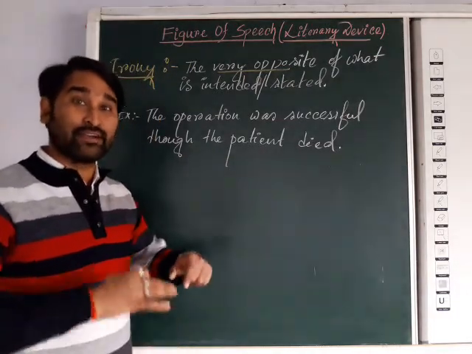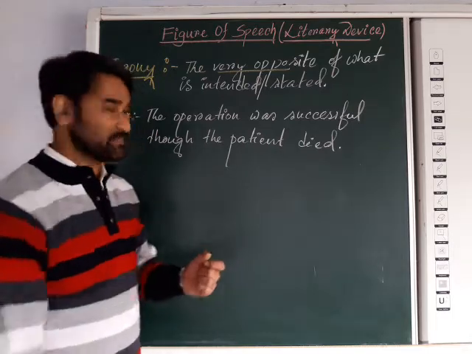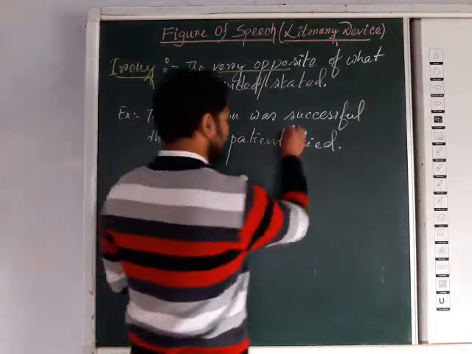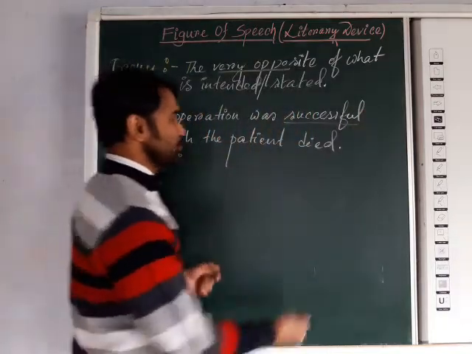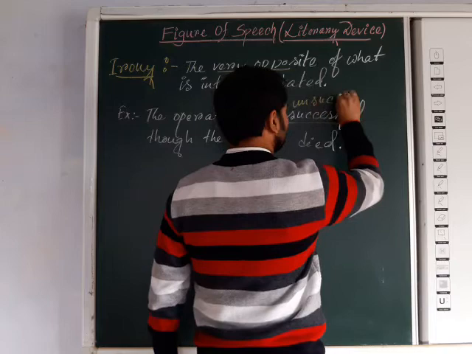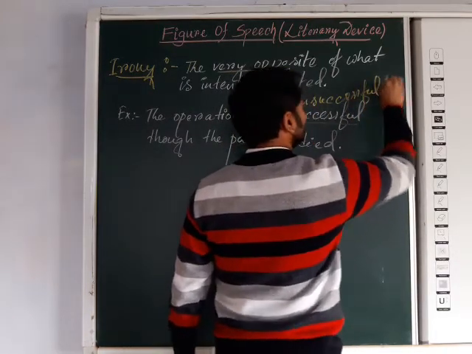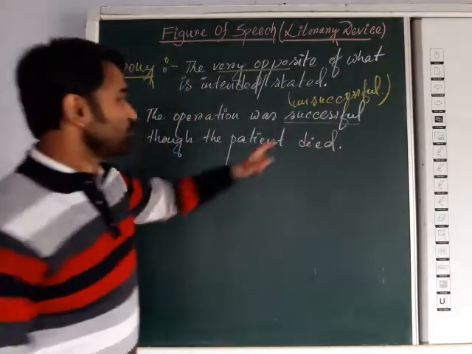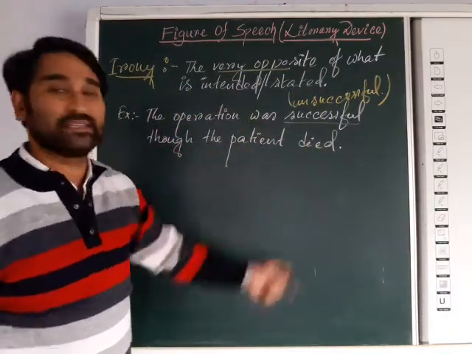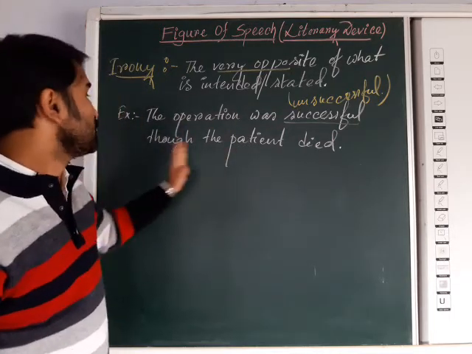Irony means what is told, just the opposite it means. The operation was successful though the patient died. Actually here the word successful actually means unsuccessful. The operation was actually unsuccessful, that's why the patient died.